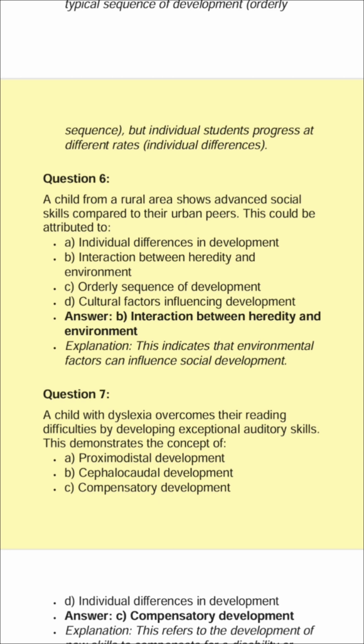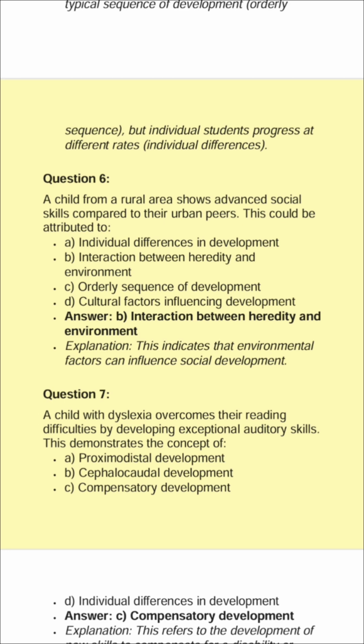C. Orderly sequence of development. D. Cultural factors influencing development. Answer: B. Interaction between heredity and environment. Explanation: this indicates that environmental factors can influence social development.